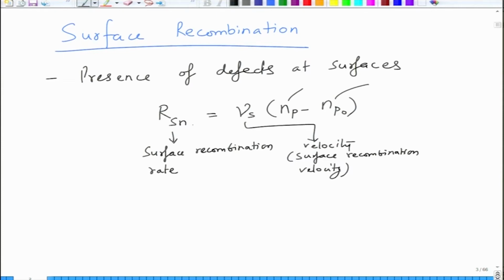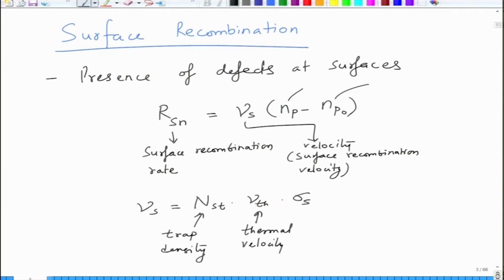So, this RSN, the surface recombination rate, is equal to surface recombination velocity multiplied by delta N, which is NP minus NP naught, and Vs, surface recombination velocity, is defined as NST into V thermal into sigma S. NST is basically the trap density, V thermal is the thermal velocity, and sigma S is the capture cross section.